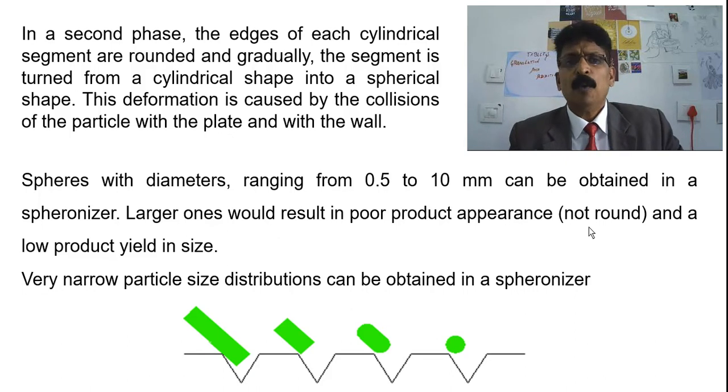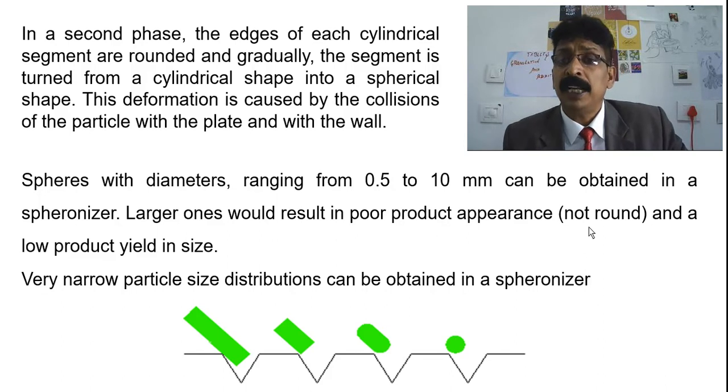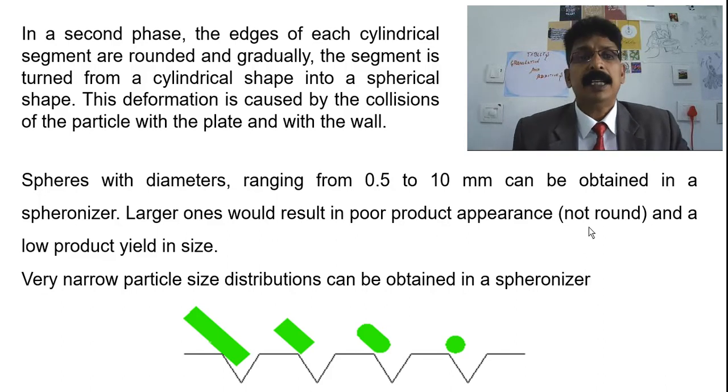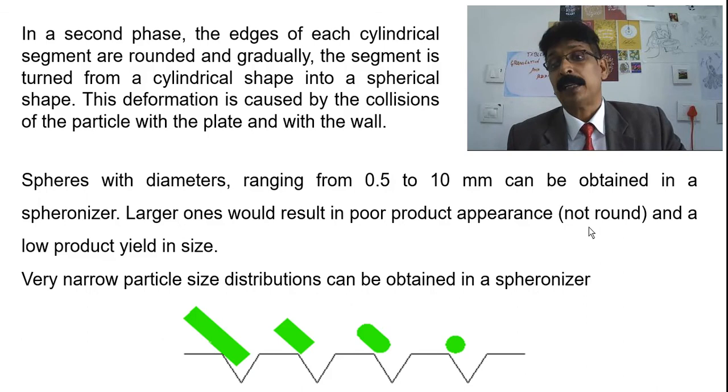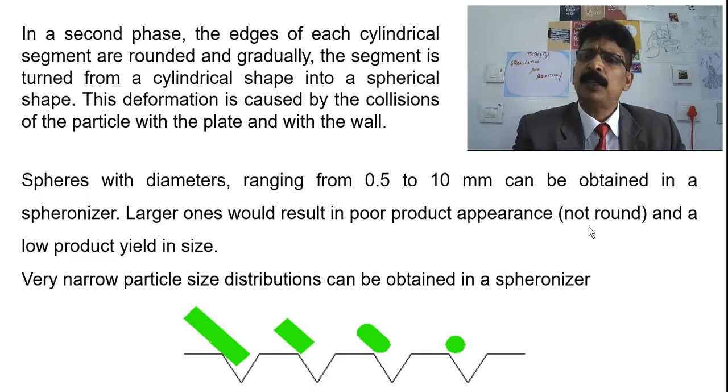Spheres with diameter ranging from 0.5 to 10 millimeters can be obtained in a spheronizer. Longer ones would result in poor product appearance, not round, and a lower product yield in size. So a very narrow particle size distribution can be obtained by a spheronizer. So the spheronizer is a very good technique which can be followed.